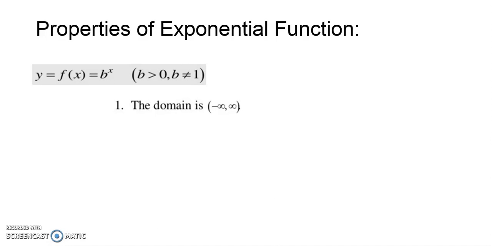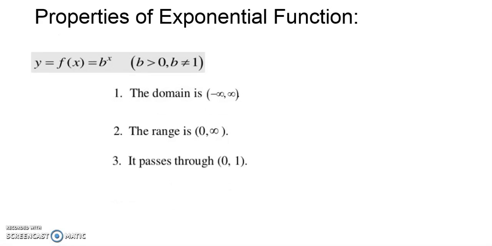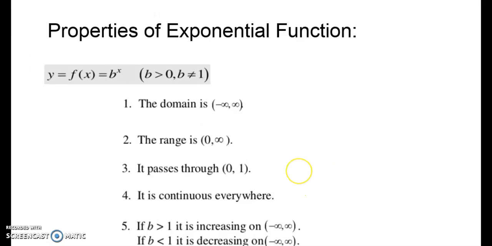The domain will be all real numbers, but its range will be only positive real numbers. It will pass through 0, 1. It is continuous everywhere, or we can say all graphs are continuous curves with no holes or jumps.